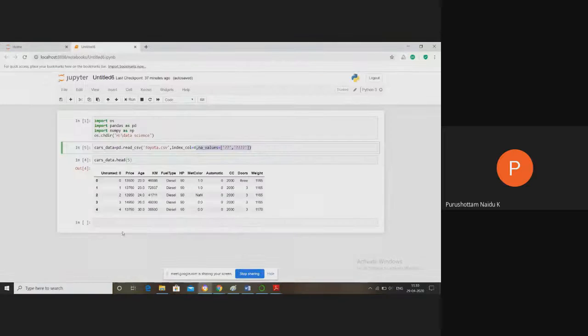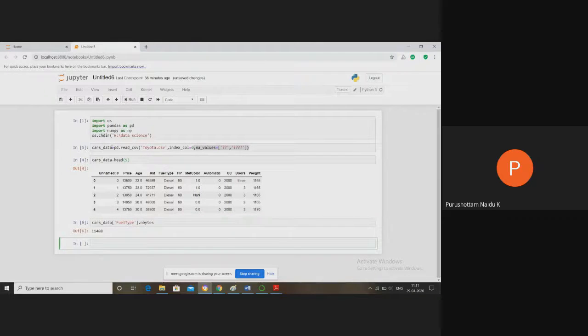For example, cars_data of fuel type. It is just like accessing elements using arrays, similar to C and C++. So cars_data of fuel type dot nbytes. Just run this one. The number of bytes occupied by this single column is 11,488. The type is called an object type. Clear?